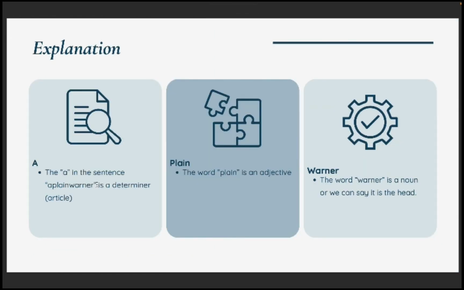The A in the sentence, a plain learner, is a determiner, or we can say it's article. And the word plain is an adjective, and the word learner is a noun, or we can say is the head. It's the main point. Okay.